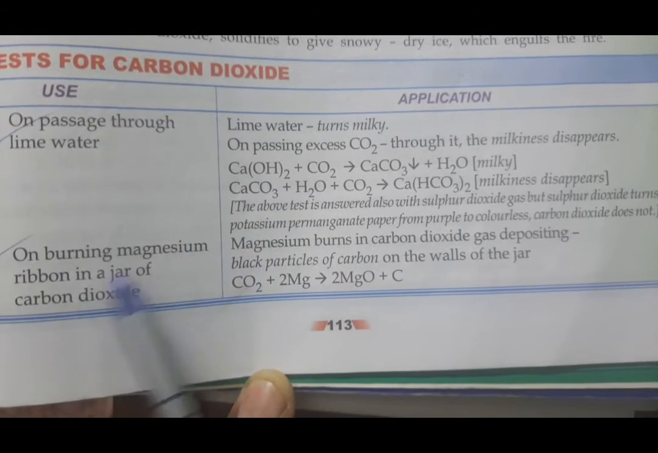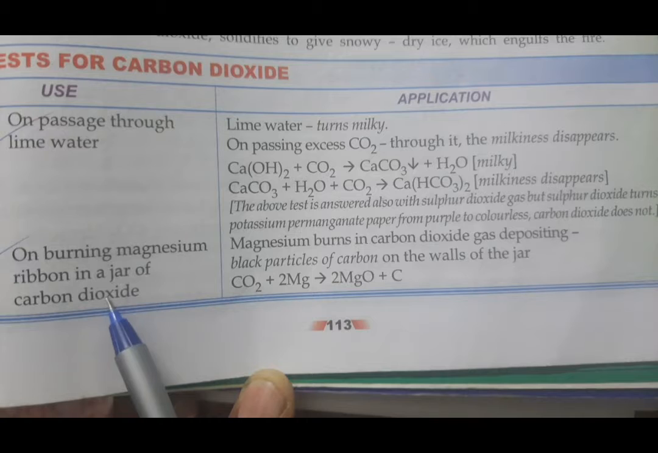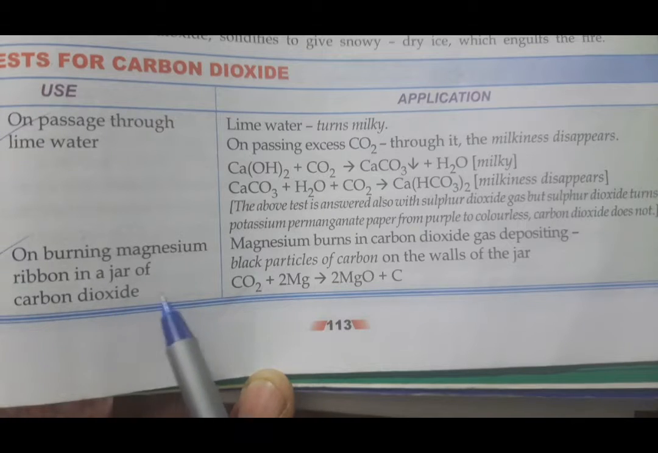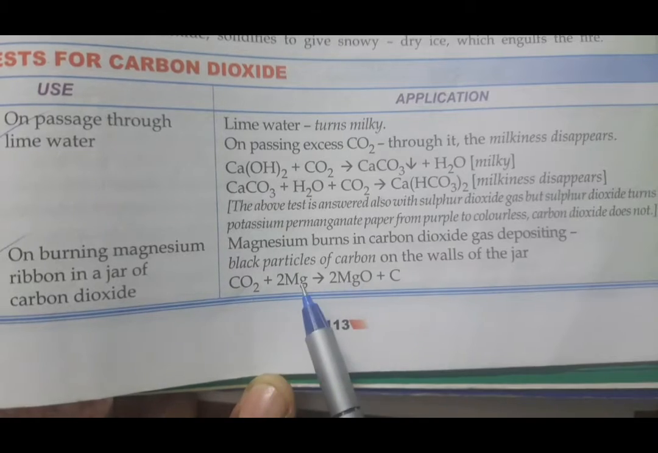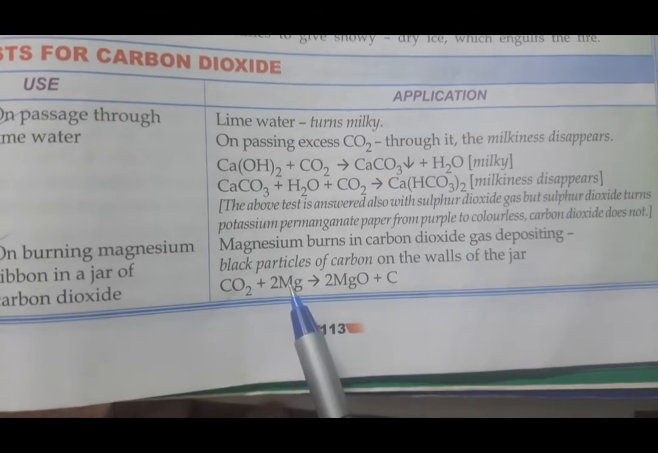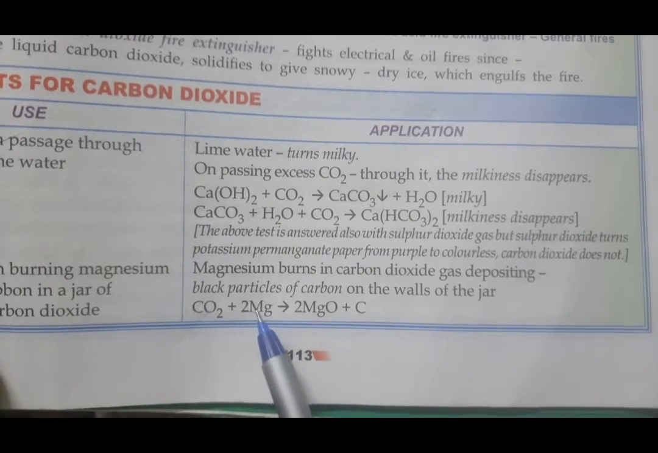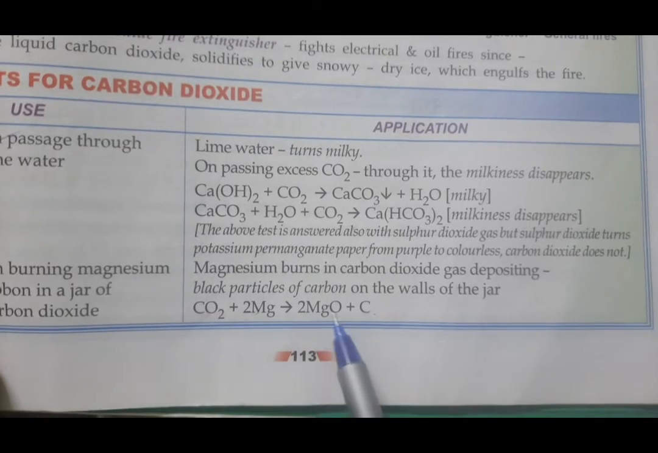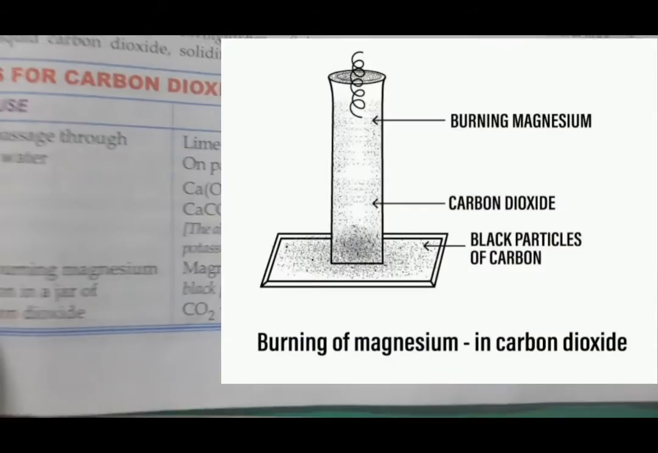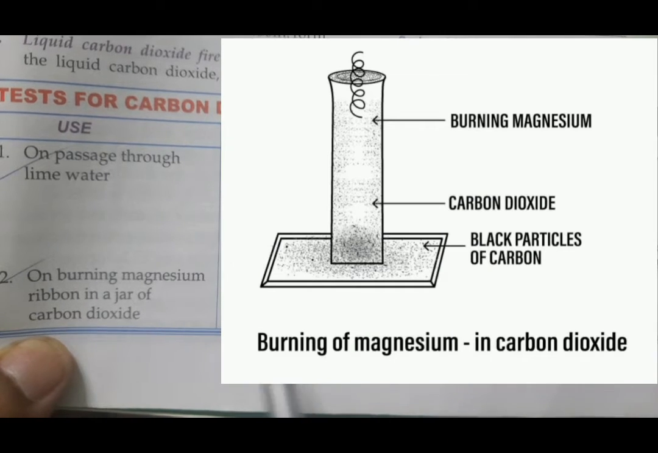Now, the next one is on burning magnesium ribbon in a jar of carbon dioxide. You know, it is a non-supporter of combustion, so the fire will extinguish. And there will be a black deposition of carbon. I have shown you this reaction earlier. Magnesium is a reducing agent, so it removes what from here? Oxygen. As it removes oxygen, here carbon remains, which is a black particle, and 2Mg and 2O form magnesium oxide. So these are the two tests, but in these two tests, the first test is more important than the second, but learn both.